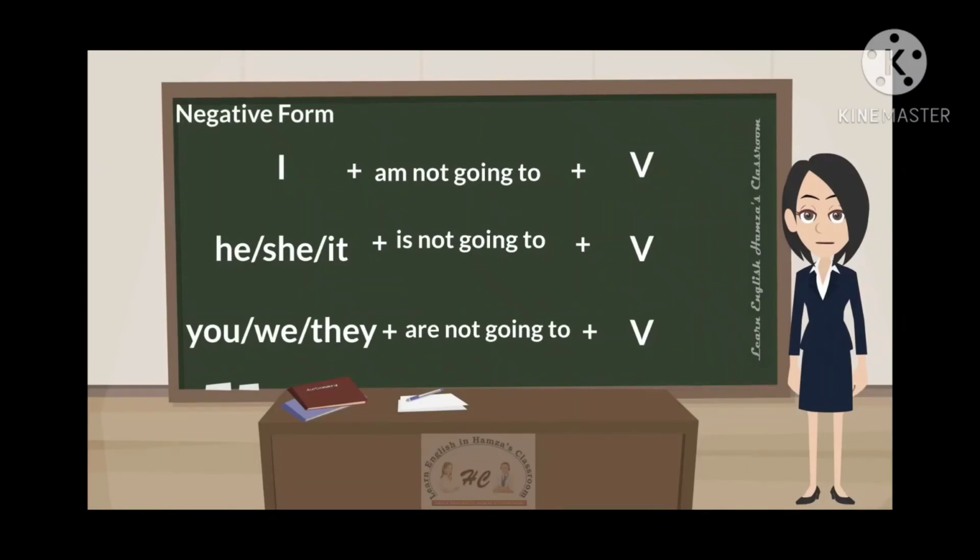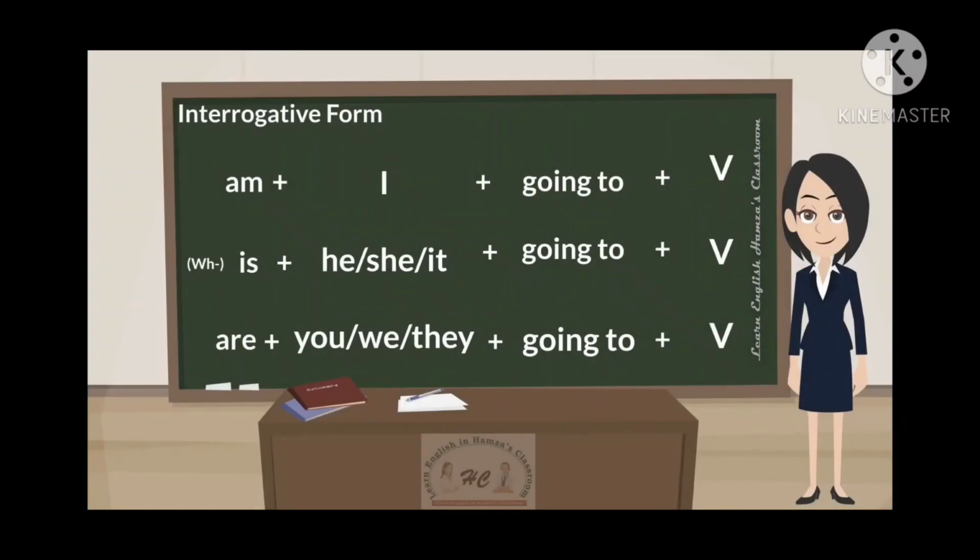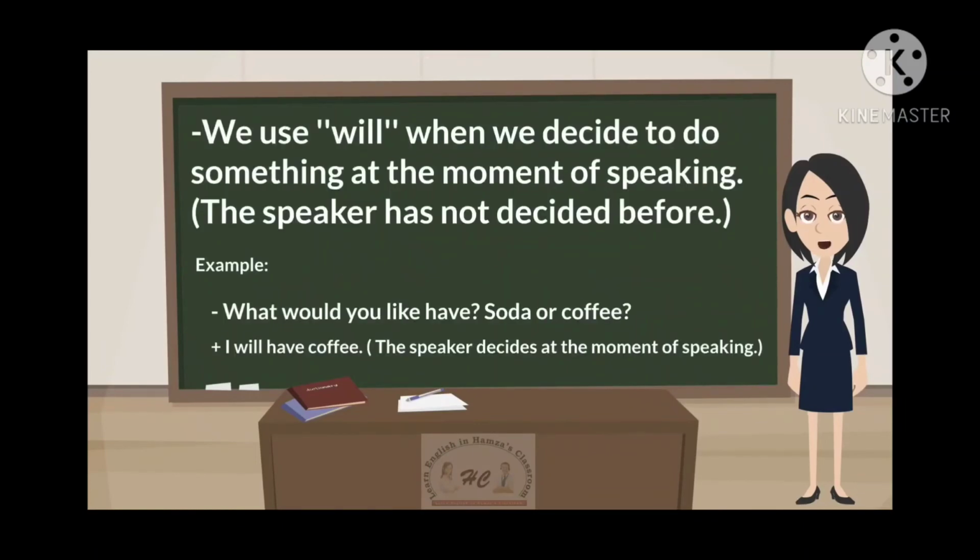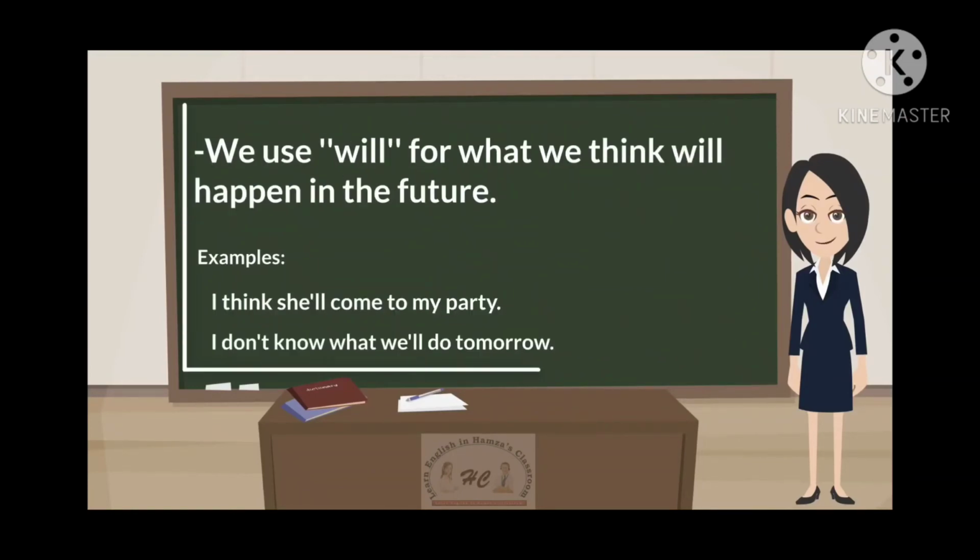Next, it is the negative form of simple future tense. And it is the interrogative form of simple future tense. We use will when we decide to do something at the moment of speaking. Here the speaker has not decided before. So for example, what would you like to have? Soda or coffee?